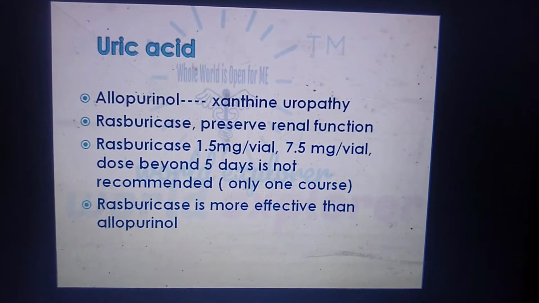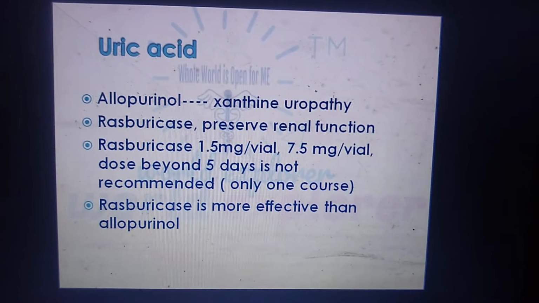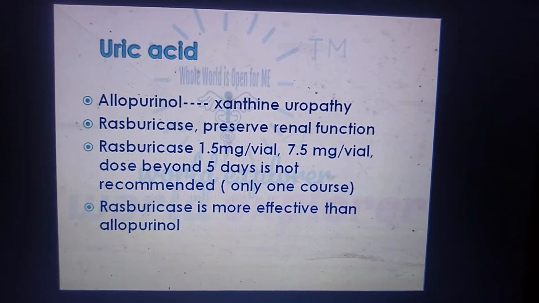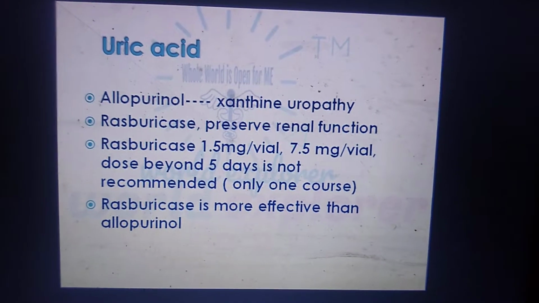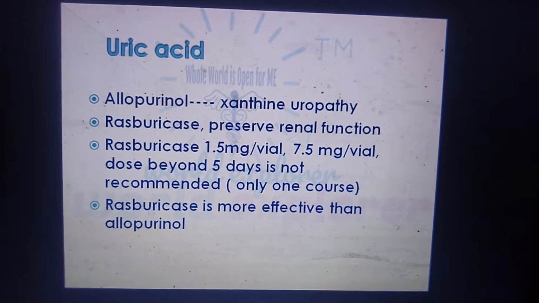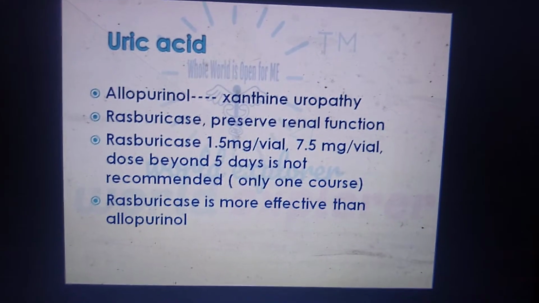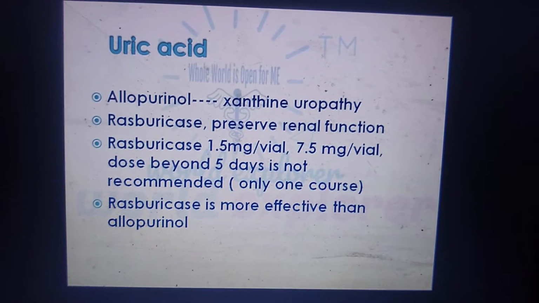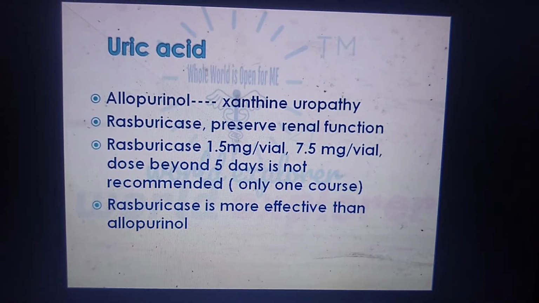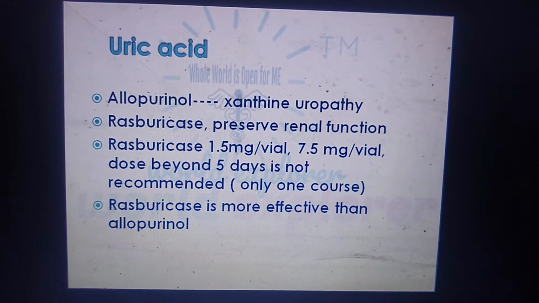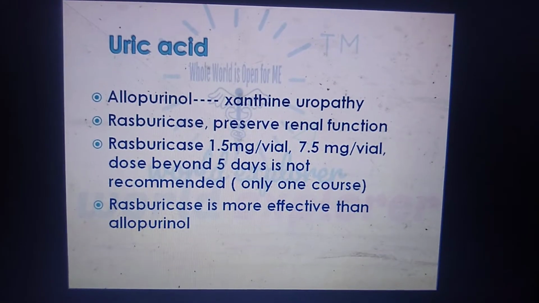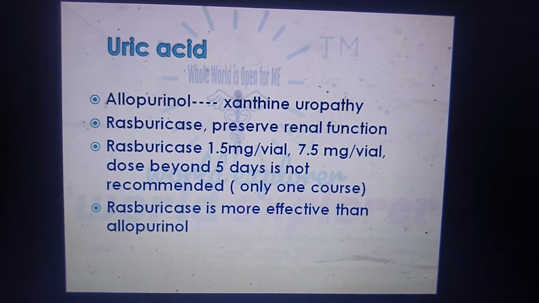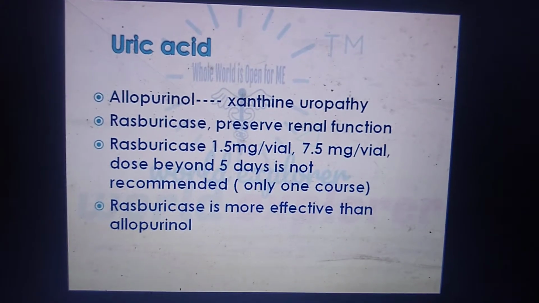Next thing is to manage the hyperuricemia. Allopurinol is being used, but the problem with allopurinol is that it can cause xanthine neuropathy. It is a side effect of allopurinol. Rasburicase can even preserve the renal function, and it can be administered safely. This has been proven by some of the researchers, but this should not be given more than 5 days. Only one course is recommended of rasburicase, and it is more effective than allopurinol.